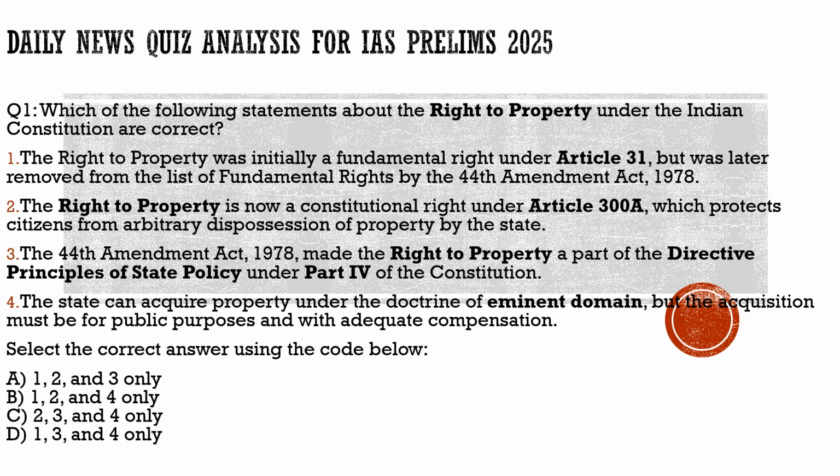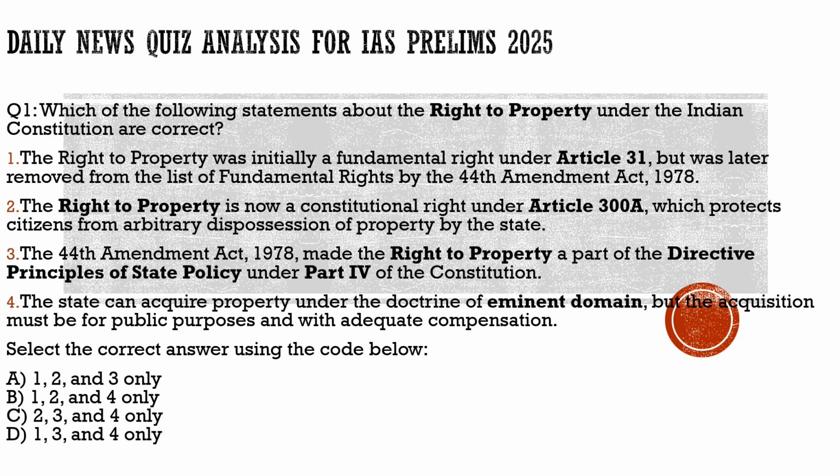Earlier, about the right to property, we should know it has a long history behind it. When the constitution was framed, it was given the status of a fundamental right. It was mentioned under Article 19 as well as under Article 31.